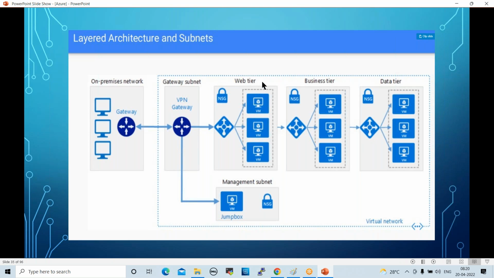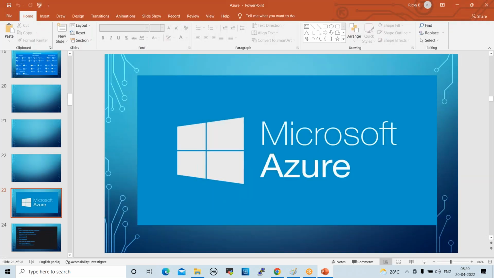This is one subnet: web tier, business tier, data tier. Three tiers are there, and in between these tiers we have routing. Here also we have routing, right? Yeah, these are the things. Now let us go and create one VNet, a virtual network, and we can create one subnet. In that subnet, we can create one VM and try to connect to it. If you are able to connect to your VM, our VNet is working fine. Now let us go and create one VNet.